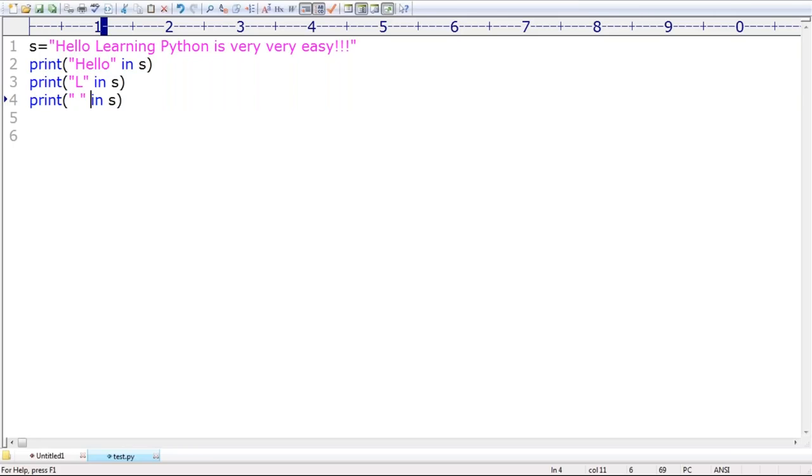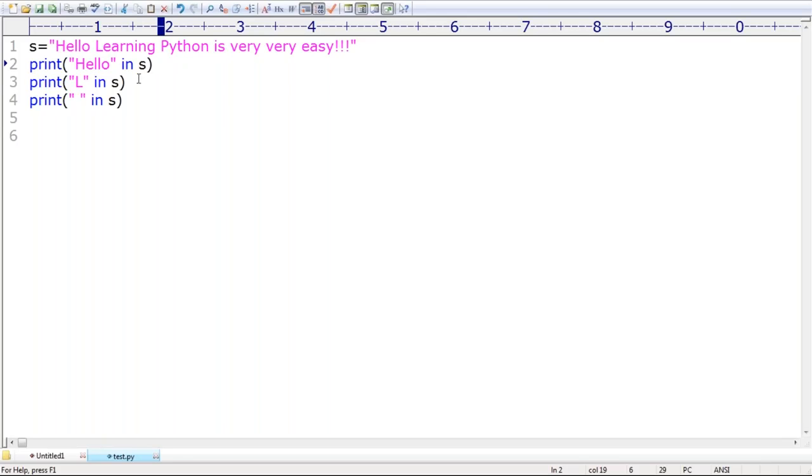The in operator we can use at a time for only one argument. After that, you can use a combination of operators. If you want to check multiple things, like hello in S or L in S, with the or symbol, happily we are allowed to use it, no problem at all.